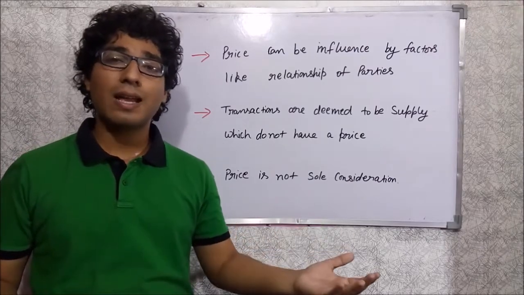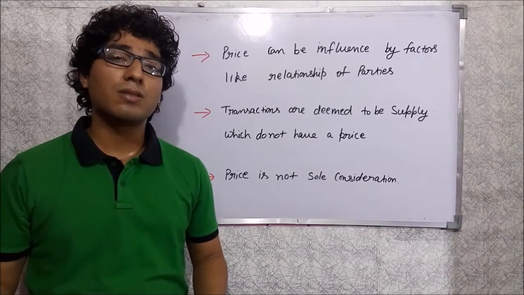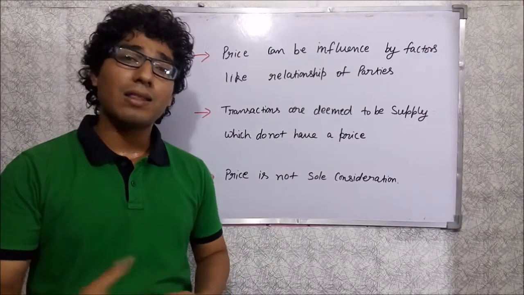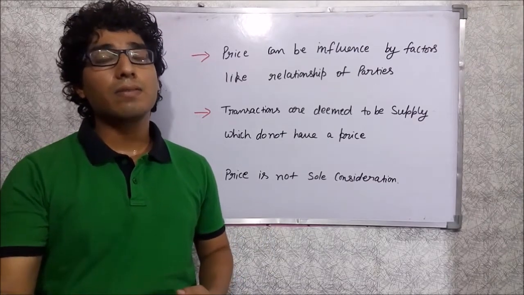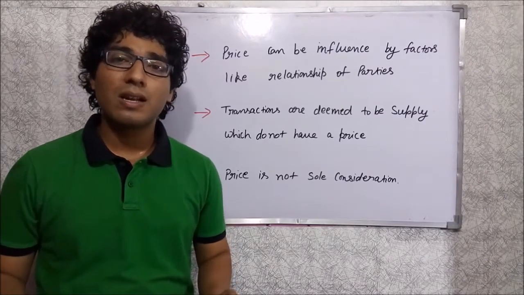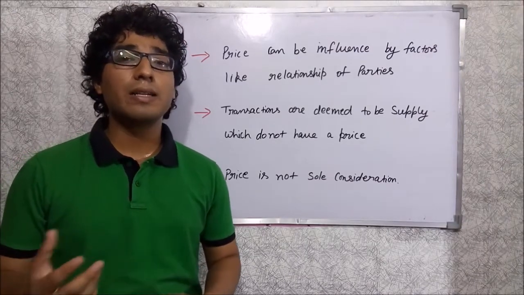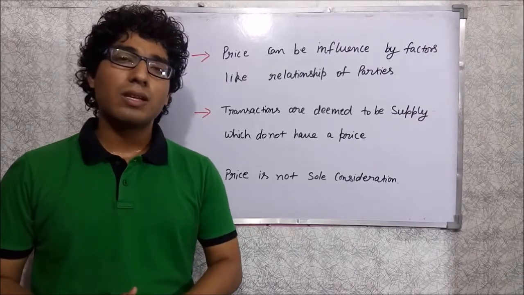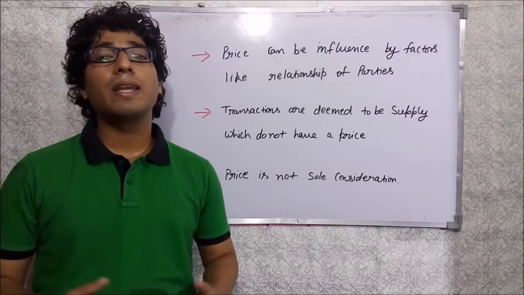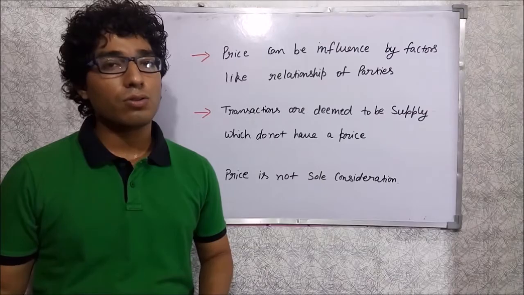So suppose in the previous example we take that where there is an exchange of goods or services between the parties, or when there is a situation in which you sell the goods and the recipient in turn gives you the service back, then in those cases we know that the price is not sole consideration. So therefore we can't take the transaction value or we can't take the contract price in that case. So these are the situations and these are the reasons why the contract value will not be taken as the transaction value in some cases, and therefore we have to move on to the valuation rules.